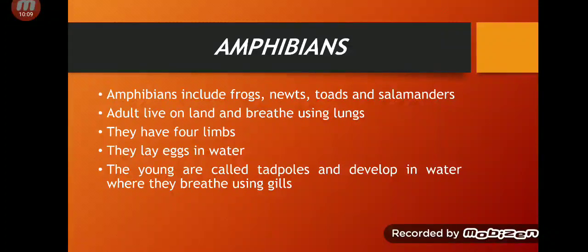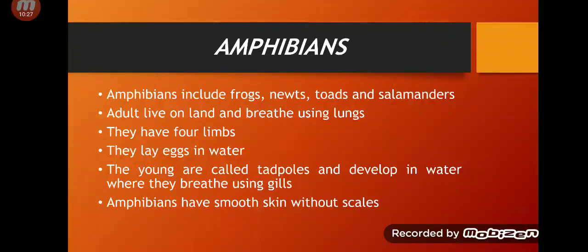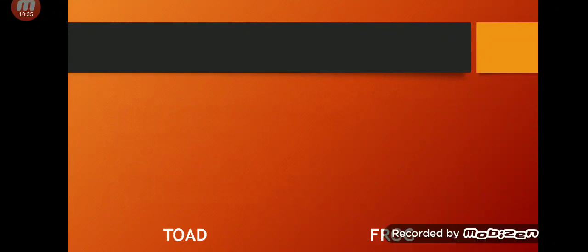And when they become adult, they live on the land and breathe using lungs. So amphibians are the animals which live both in the water and on the land. Amphibians have smooth skin without scales. So amphibians don't have any scales and their skin is very smooth.